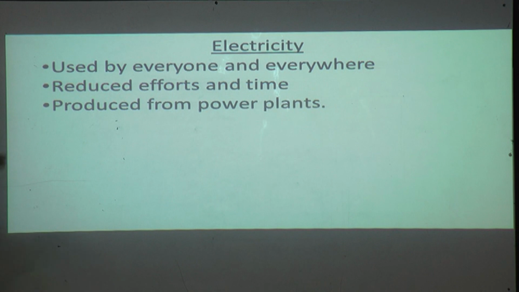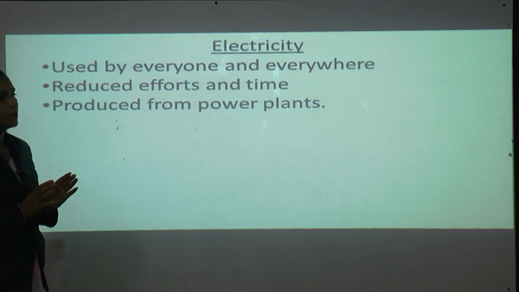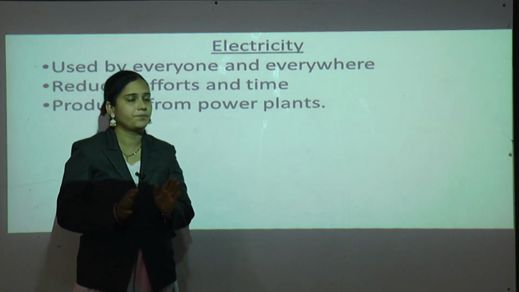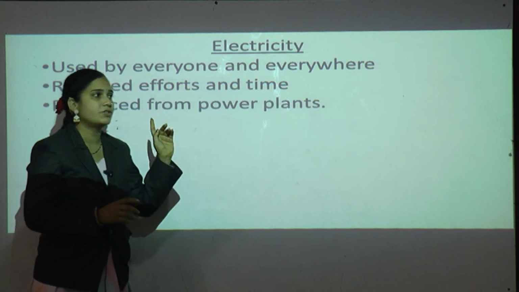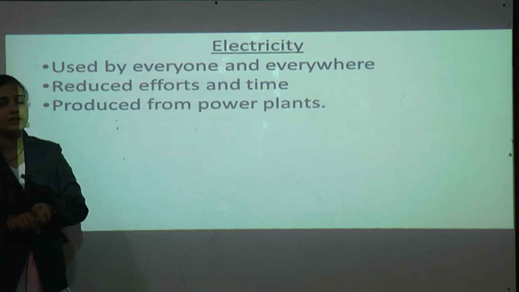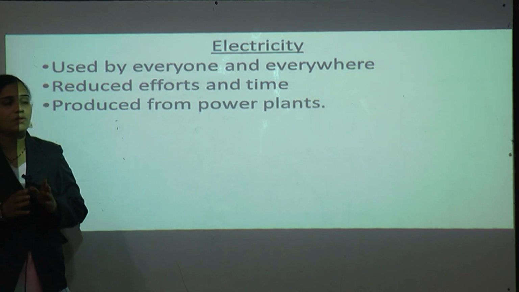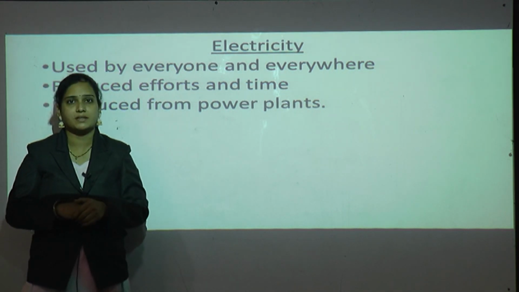Electricity is used by everyone and everywhere, isn't it? Again, it reduces efforts and time. Just because of electricity, our efforts and even time are reduced. How? In our kitchen we use mixers.